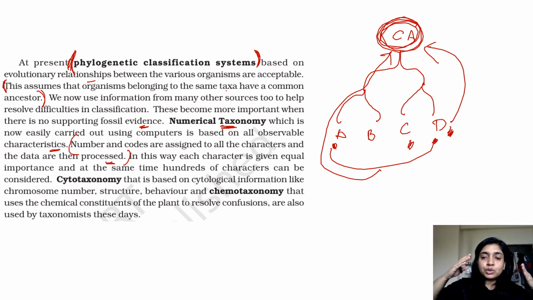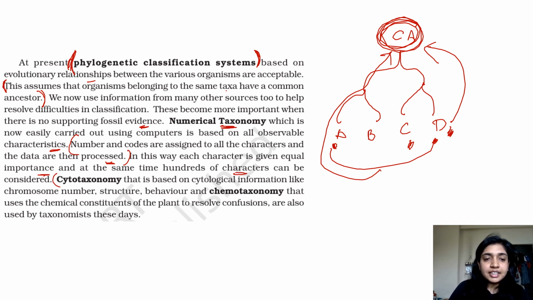So even though, in this example, mango does not have a known common ancestor, we can put it under angiosperm because a lot of its characters are matching with the characters of angiosperm. Alright, in this way, each character is given equal importance and at the same time, hundreds of characters can be considered.